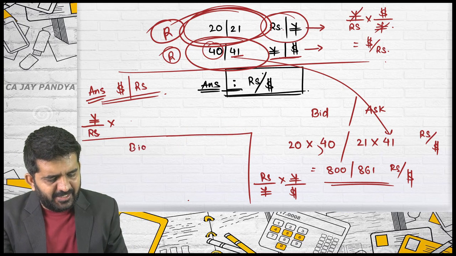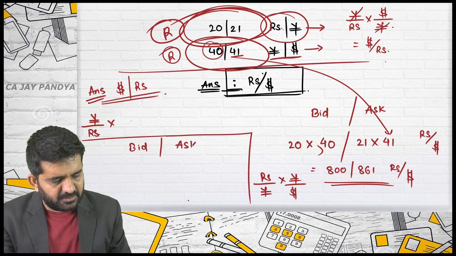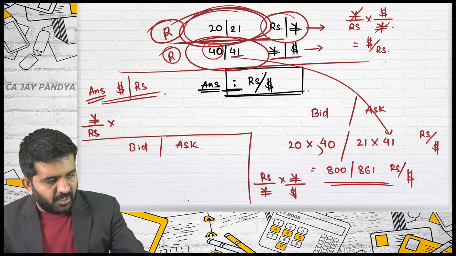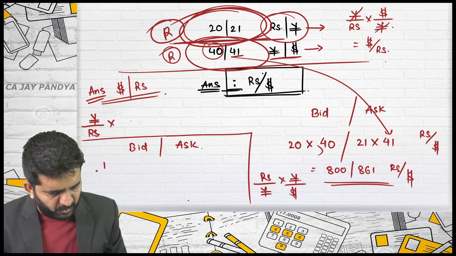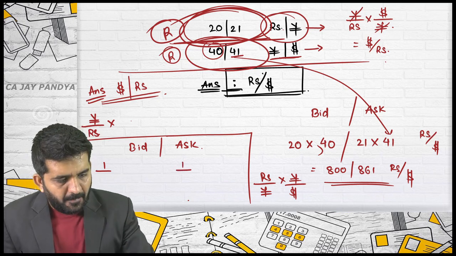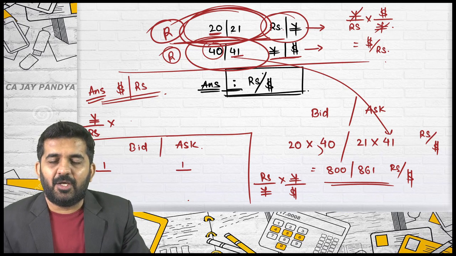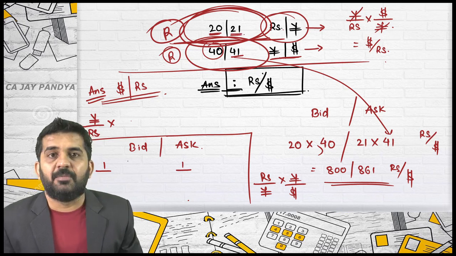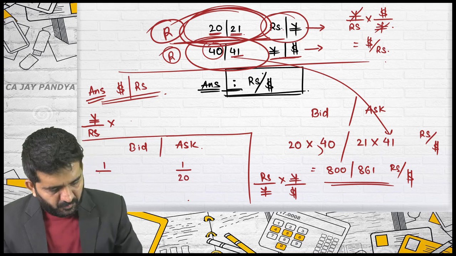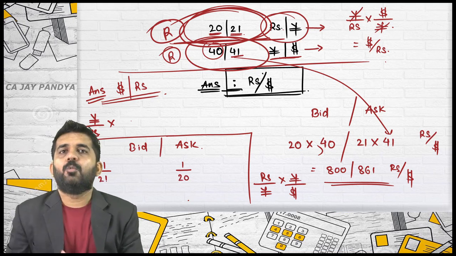Always write this bid/ask. I need to reciprocate this. Yes. Then first you need to do 1 divided by. Bid will become the denominator of ask and ask will become the denominator of bid. 1 divided by 20, 1 divided by 21.